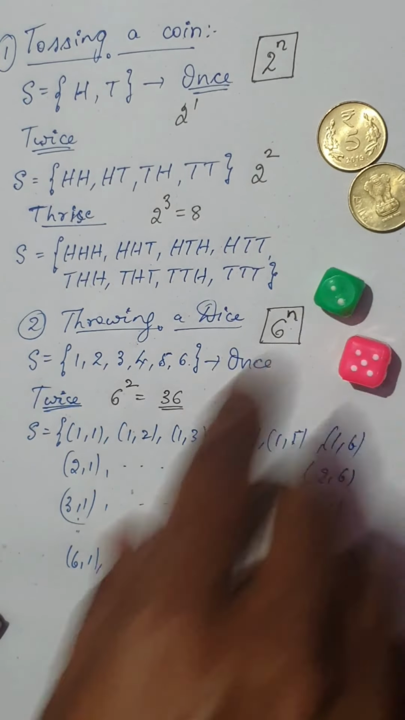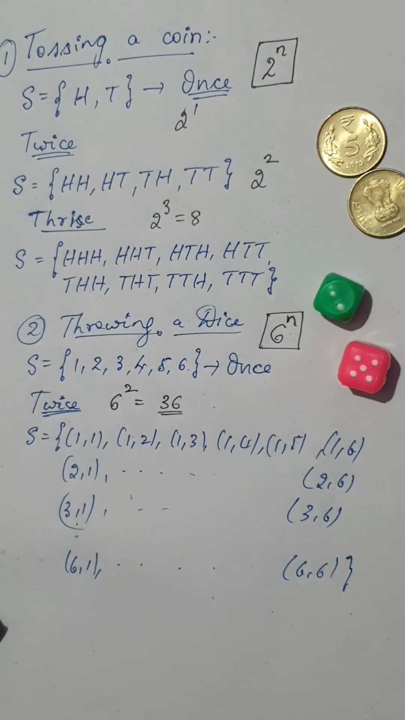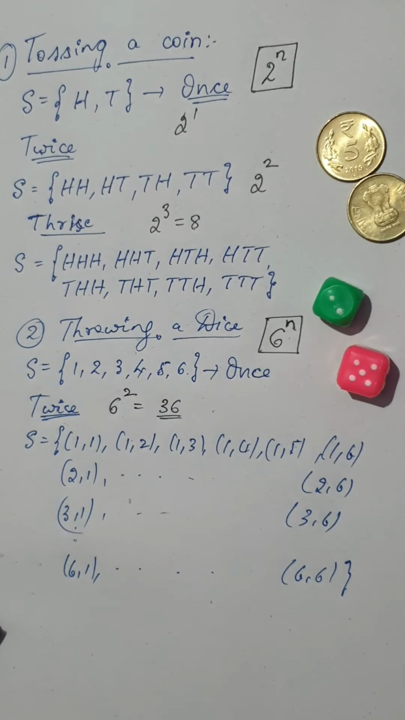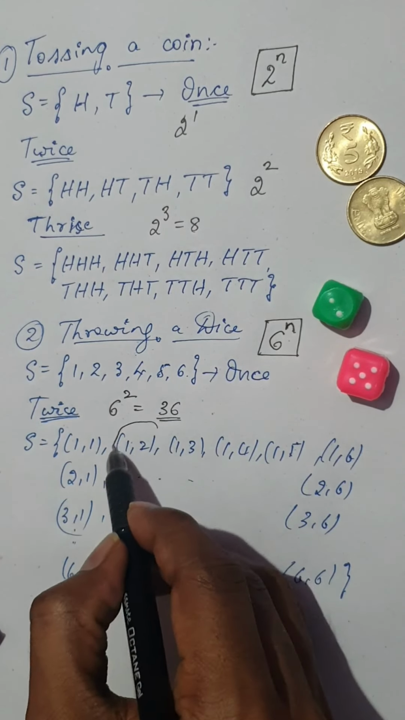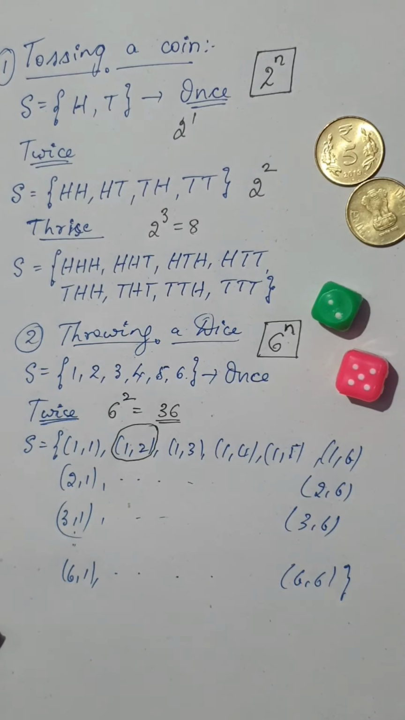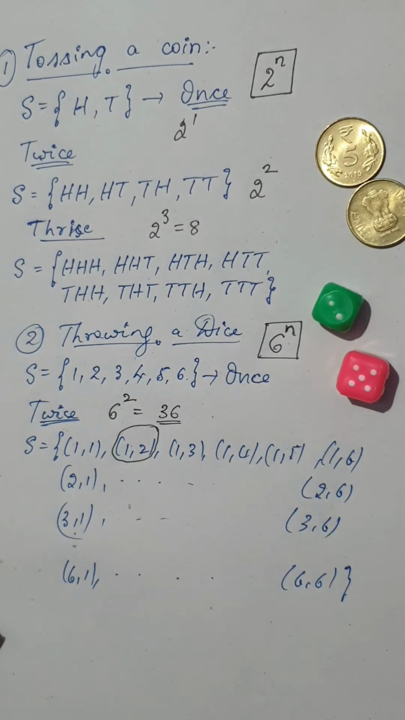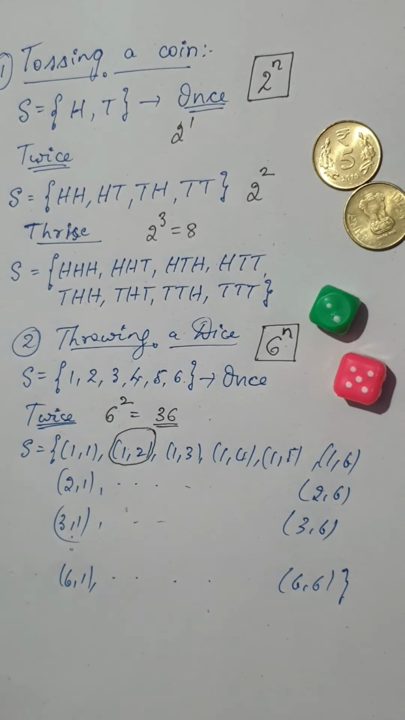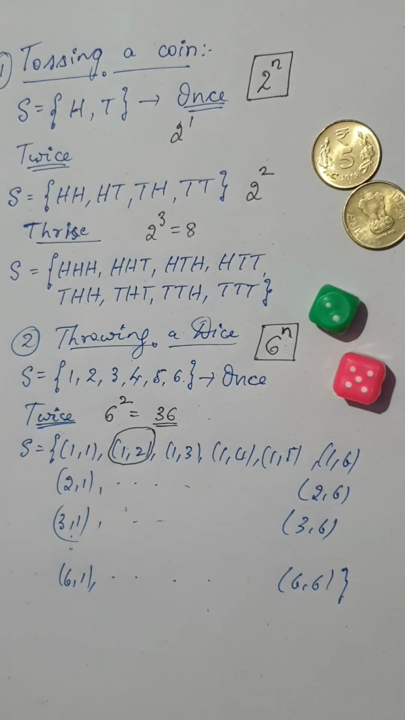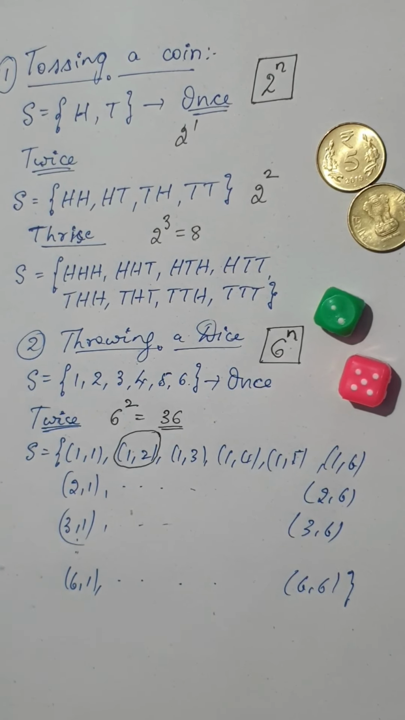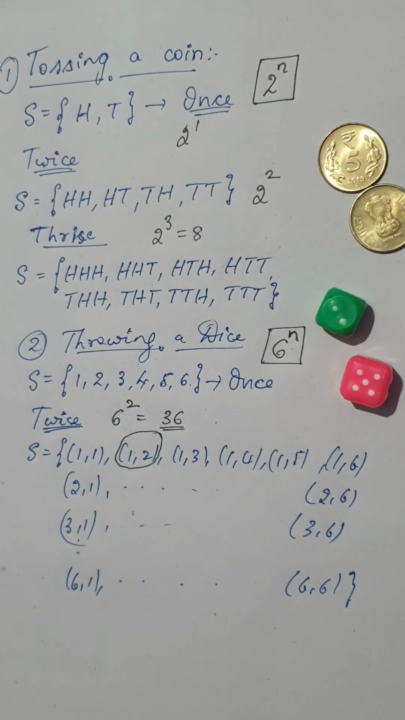You've already seen this in the previous classes. Each outcome here is known as a sample point. Is it clear, dear students? So this is the basic idea of what a sample space and a sample point are. Now we are moving on to the next definitions.